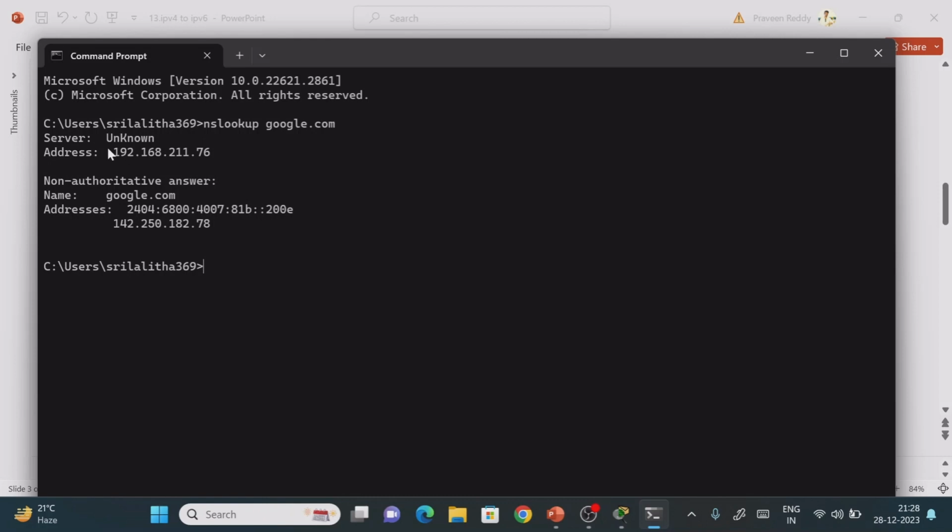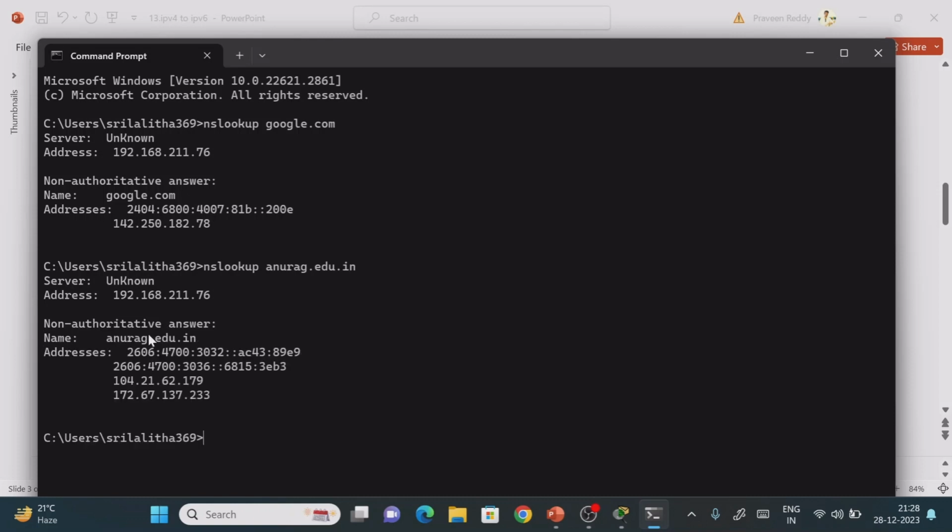After typing the DNS query, the nslookup command followed by the website, see what address we are getting. This one is a 32-bit address, so this is the IPv4 scheme. If there is no IPv6, say when you type some other site, some may have only IPv4, some may have IPv6 also, right? Something like this.